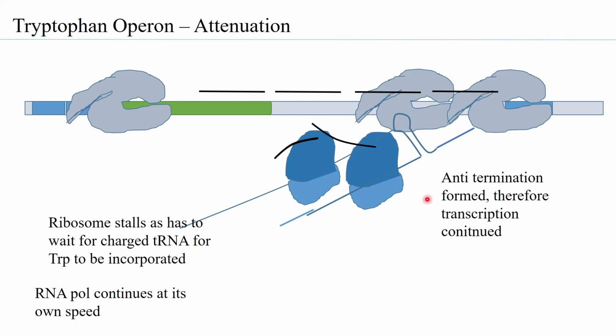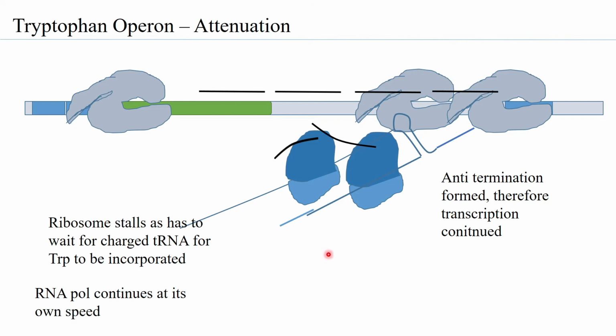The ribosome will take its time to continue translation because it waits for the charged tRNA, okay? And then you would have elongation of the entire system happening. So you can see that when tryptophan is low, you have the anti-termination stem loop being formed, and when tryptophan is high, you have the termination stem loop being formed.